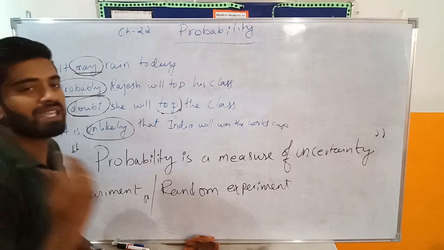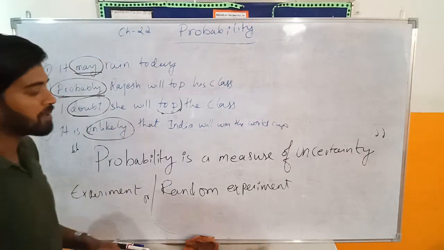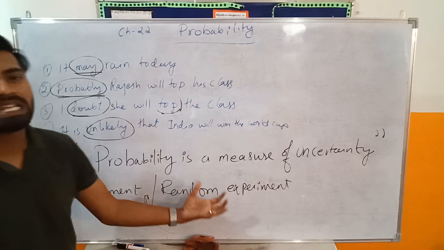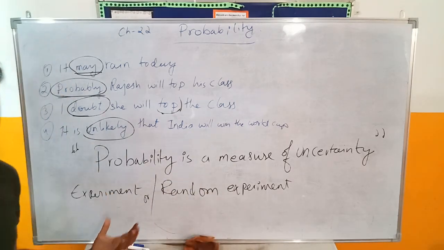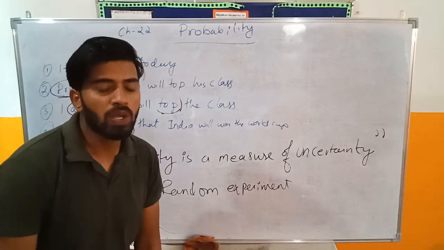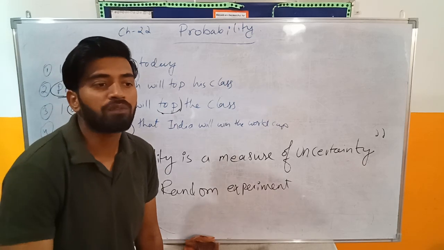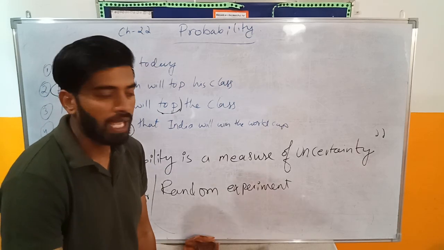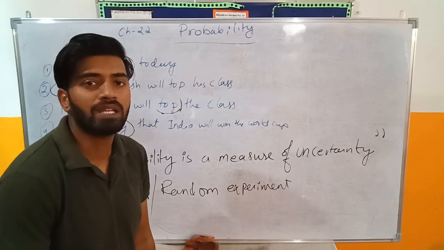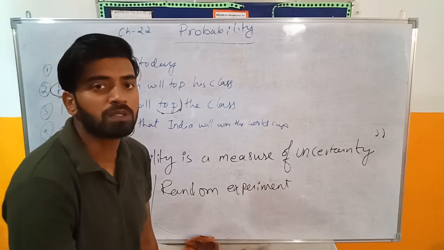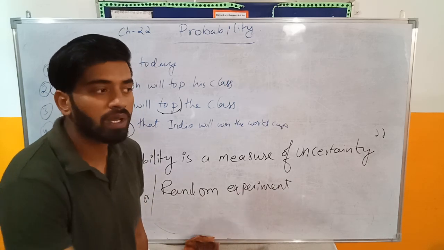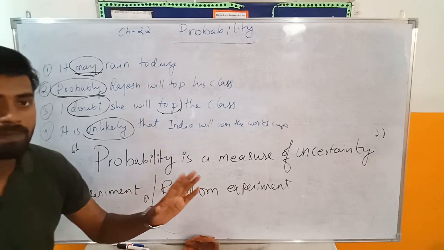The main thing that you need to know about probability is experiment, or random experiment. What is a random experiment? An experiment is anything where you have outcomes, and a random experiment is basically the same thing, when you have more than one outcome.